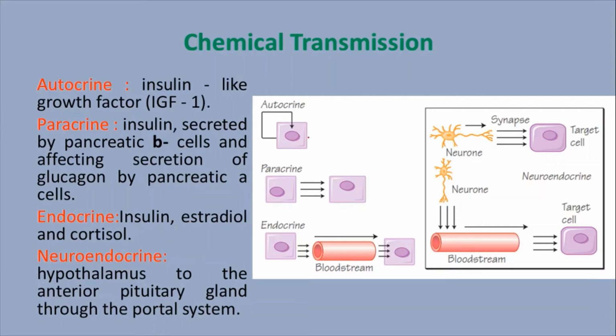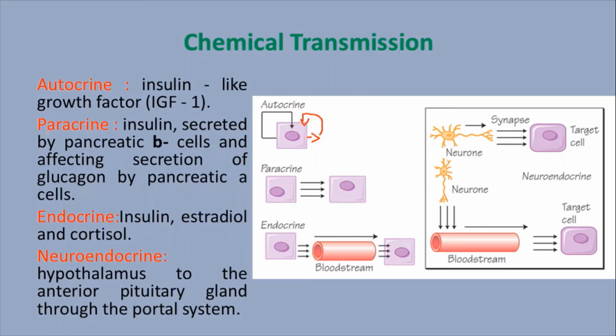That means some of the hormones are produced from a type of cell in our system, and the action of the hormone is on the same cell. Yes, this is called autocrine. For example, insulin-like growth factors. This growth factor controls carbohydrate metabolism, and it also is involved in the growth of bone and muscles, especially adipose tissue. So this hormone comes under the autocrine. Not only this insulin-like hormone, some other hormones are there.